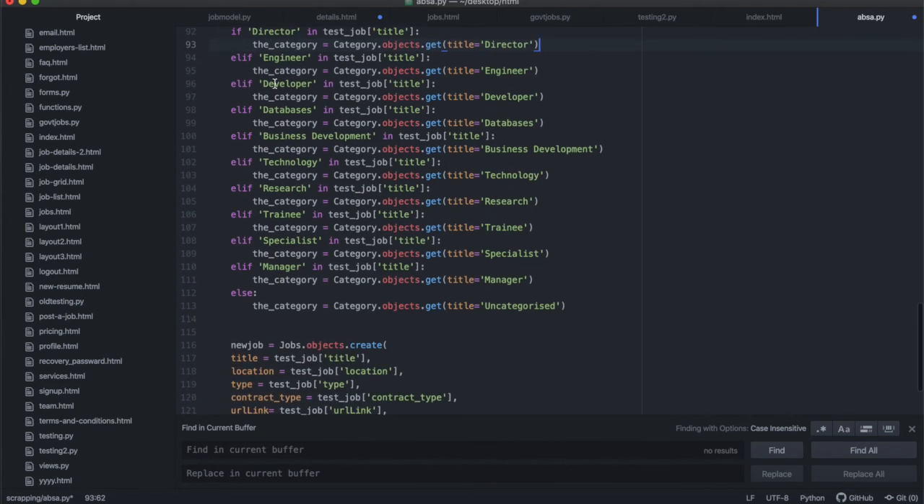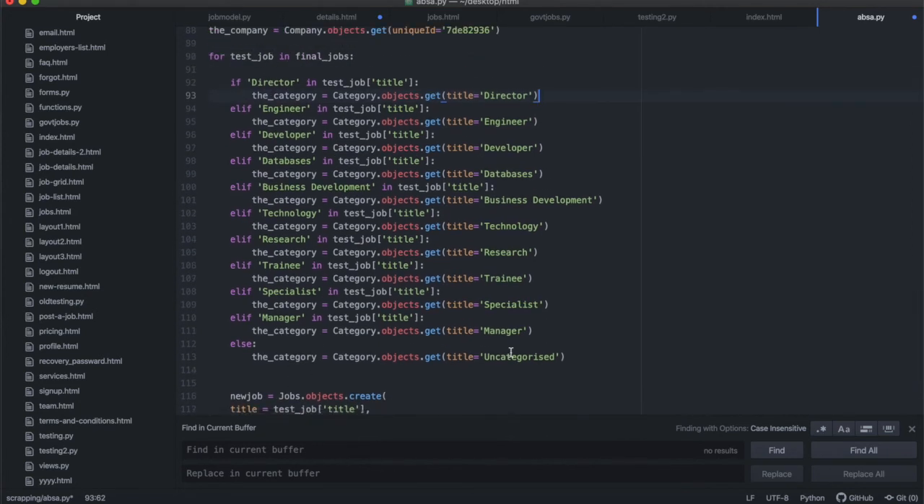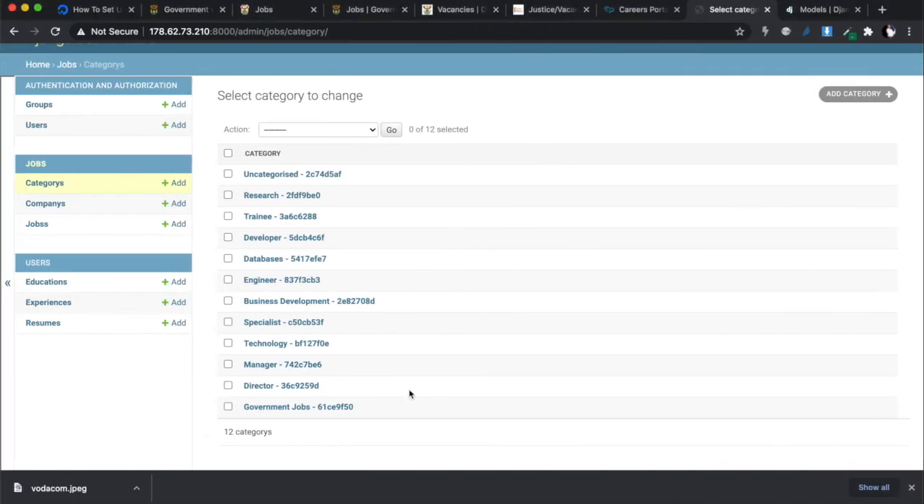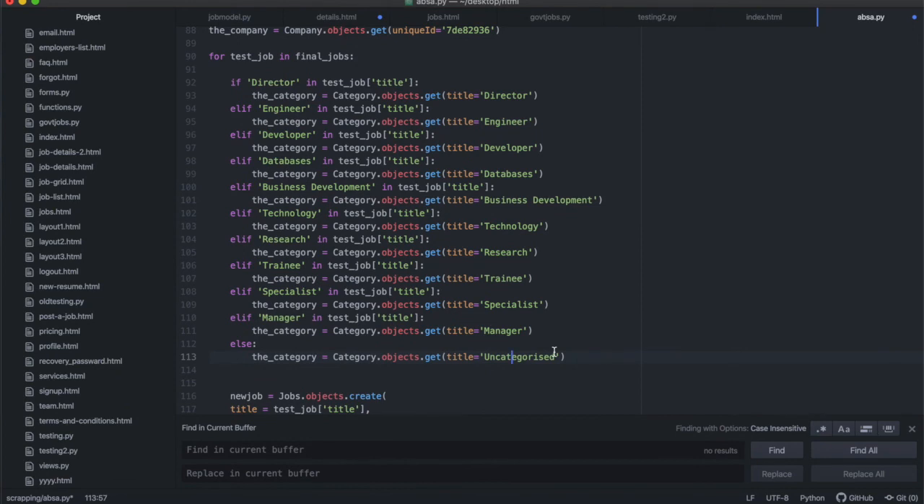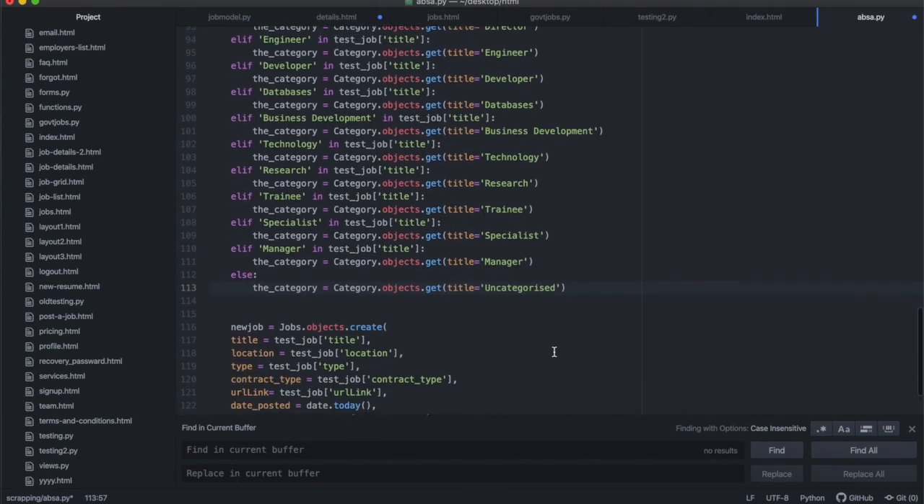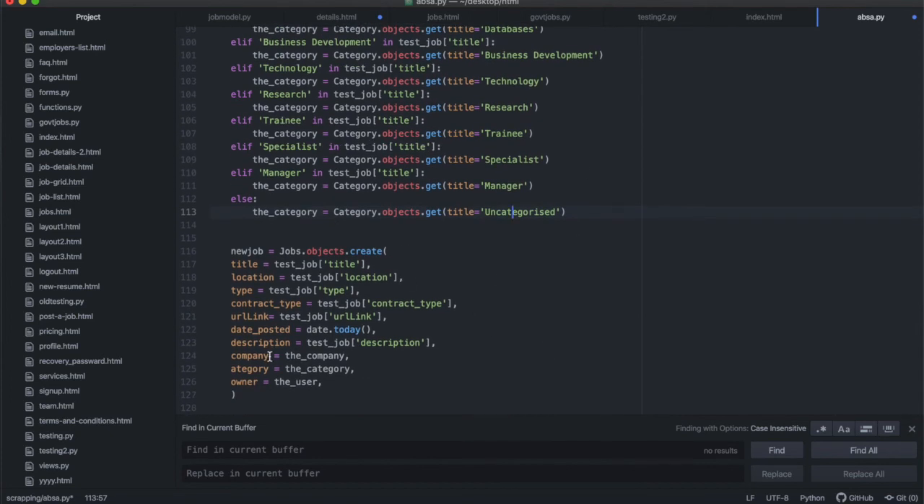And finally, if it doesn't fit into any of these categories, I've created an extra category that is called uncategorized. Obviously, to the client, I won't call it uncategorized. I'll call it something else like other or whatever on the front end. But I know on my database, it's uncategorized. And then everything else here is the same, except I added date posted.